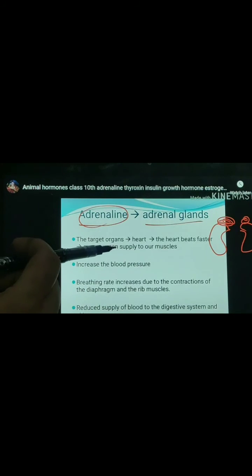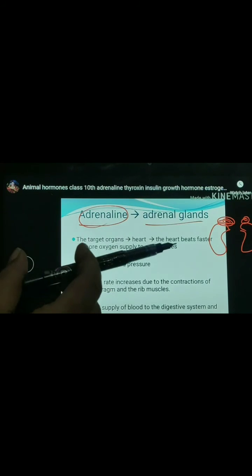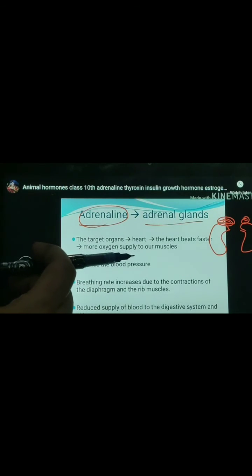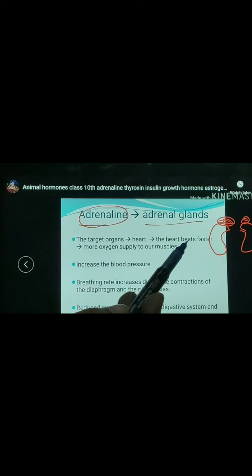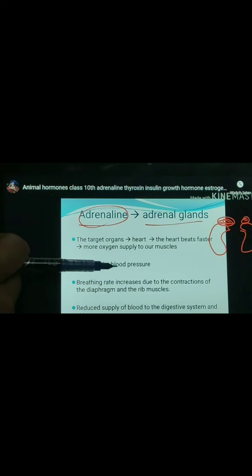Oxygen is supplied when our respiration rate is high. If we breathe faster, then more oxygen comes into our lungs, and that oxygen is passed through the blood to our target organ, that is, our muscles. So it increases the blood pressure also. Our breathing rate increases due to contraction of the diaphragm and rib muscles. It reduces the supply of blood to the digestive system and skin. So this is the way it works.